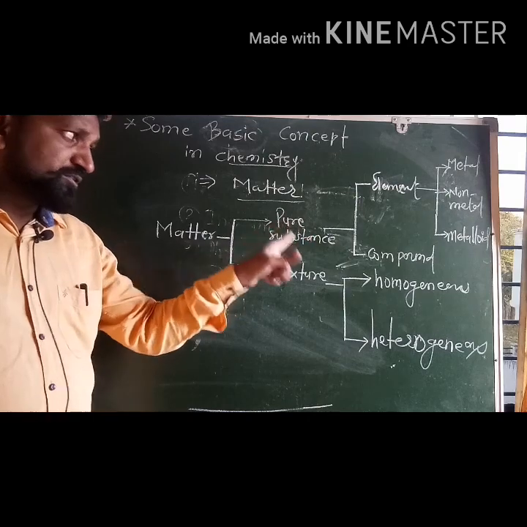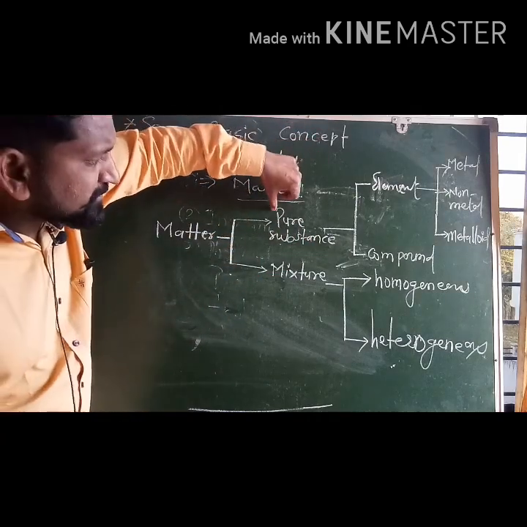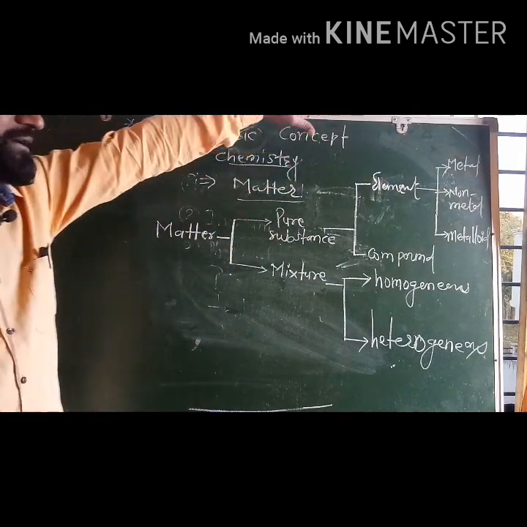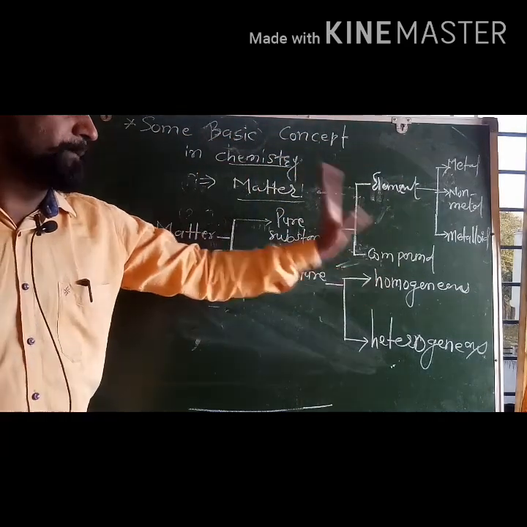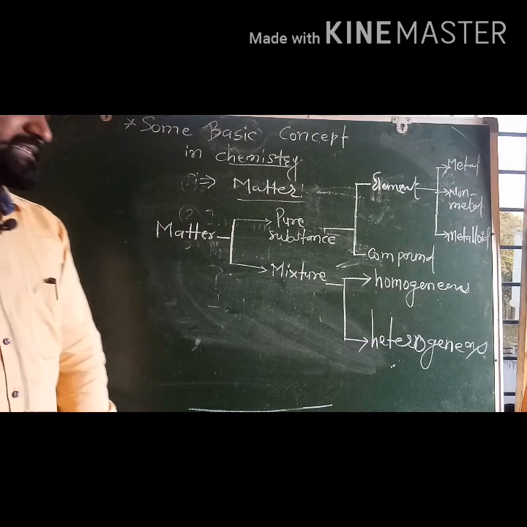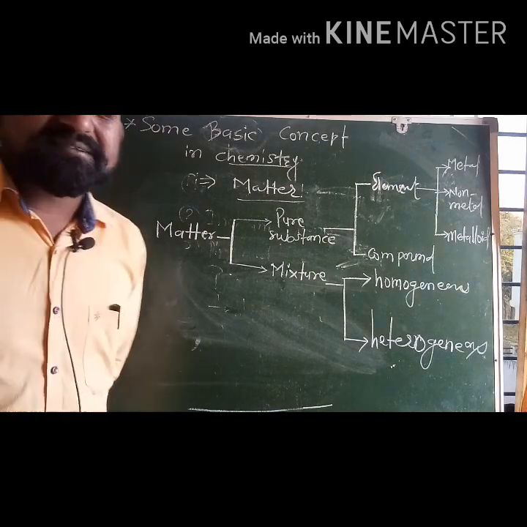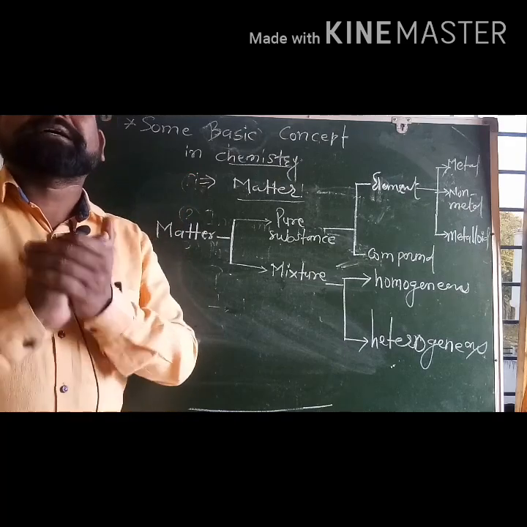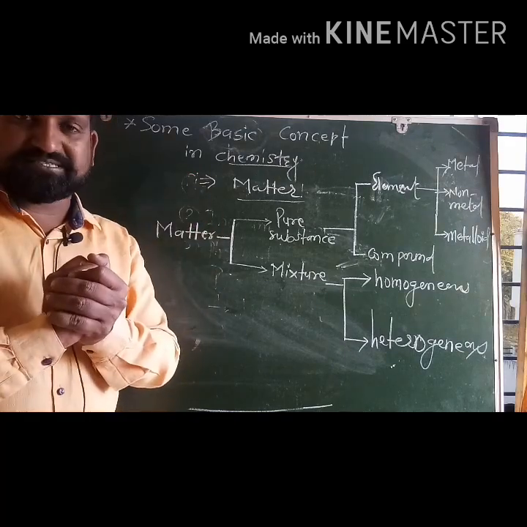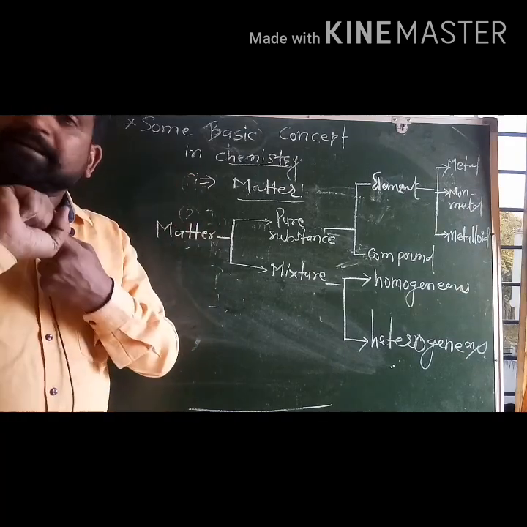Further, back to the point, let's discuss the pure substance. Pure substance is divided into two parts: element and compound. Okay. Now everybody see here. What is an element? An element is a substance which cannot be separated by an ordinary physical process.